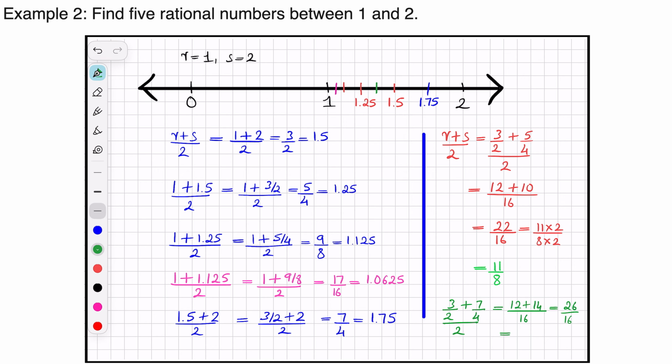Let us factorize 26/16 and we will get 13/8. So in the textbook for the same problem, you will see the solution coming as 5/4, 11/8, 13/8 and 7/4 along with 3/2. I just showed you here how difficult it is to get 13/8.